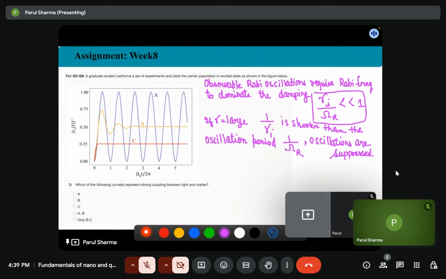But in this case, in the figure A, it shows sustained oscillation. There is no damping.